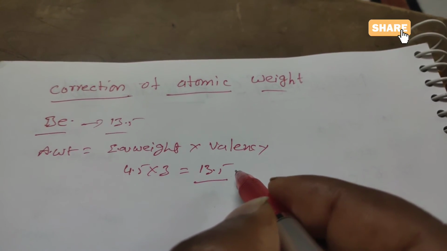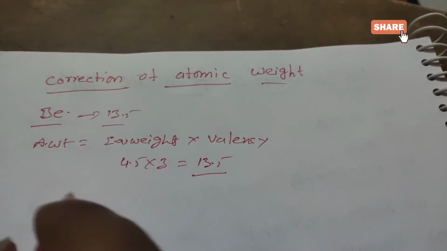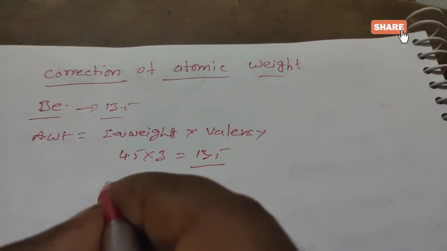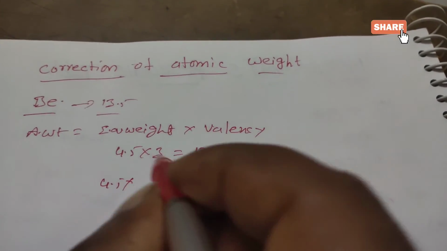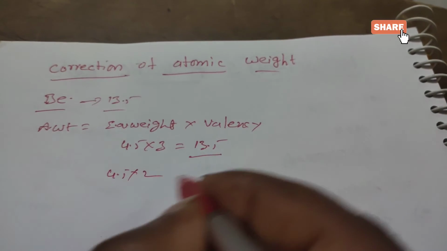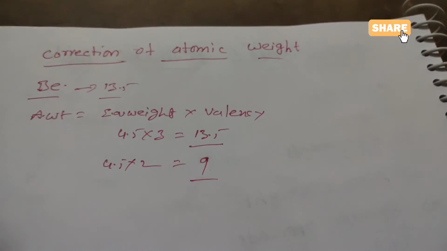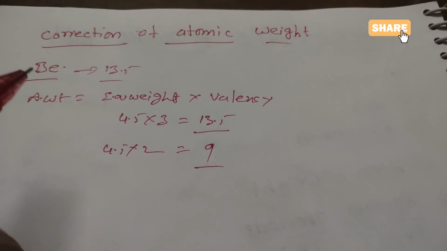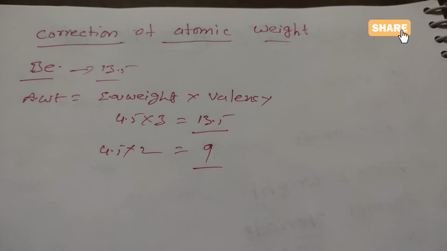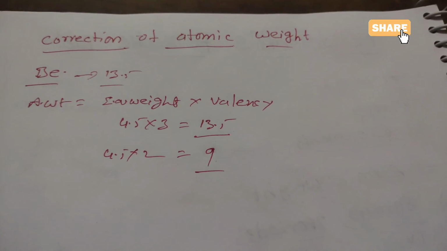So he corrected the atomic weight of beryllium. The atomic weight is 4.5 into the valency, which is not 3 but 2, giving an atomic weight of 9. It is one of the major corrections of atomic weight. Not only that, the atomic weights of indium, gold and some other elements were also corrected by Mendeleev, and it is also one of the achievements.